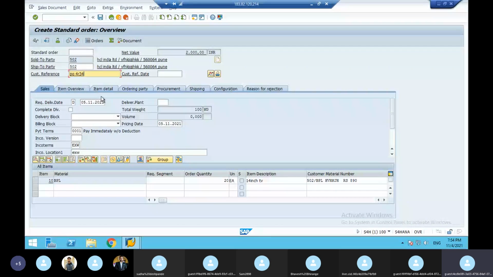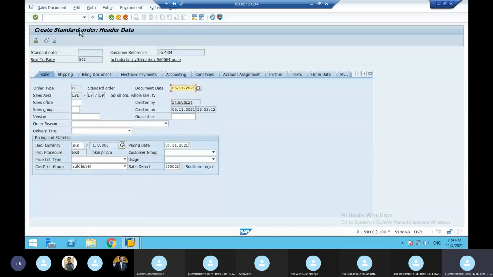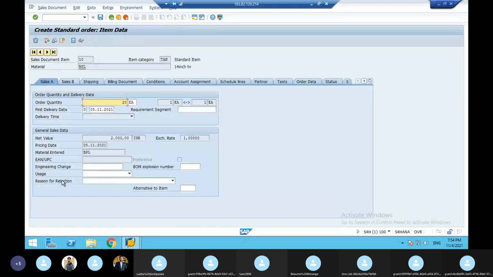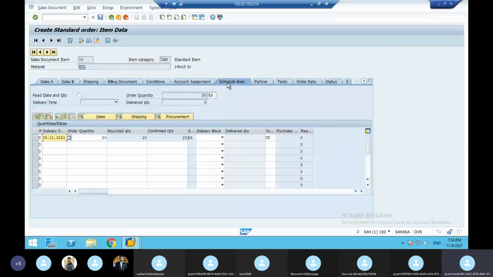here also there are 3 layers. What is that? Header data. This is called sales order header data. Standard header data. Sales order data means customer related. Back, double click on the material number. That is sales order item data that is related to the material. Then click schedule lines. So here delivery date. As for the purchase order of the customer, the date he has given is 5. What is the date today? 5. So you can make the date changes also, no problem.